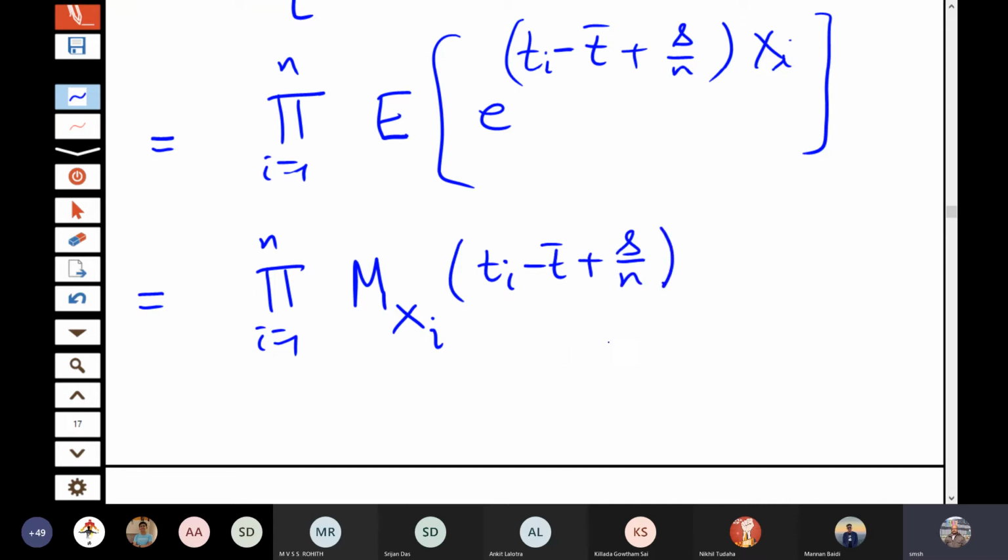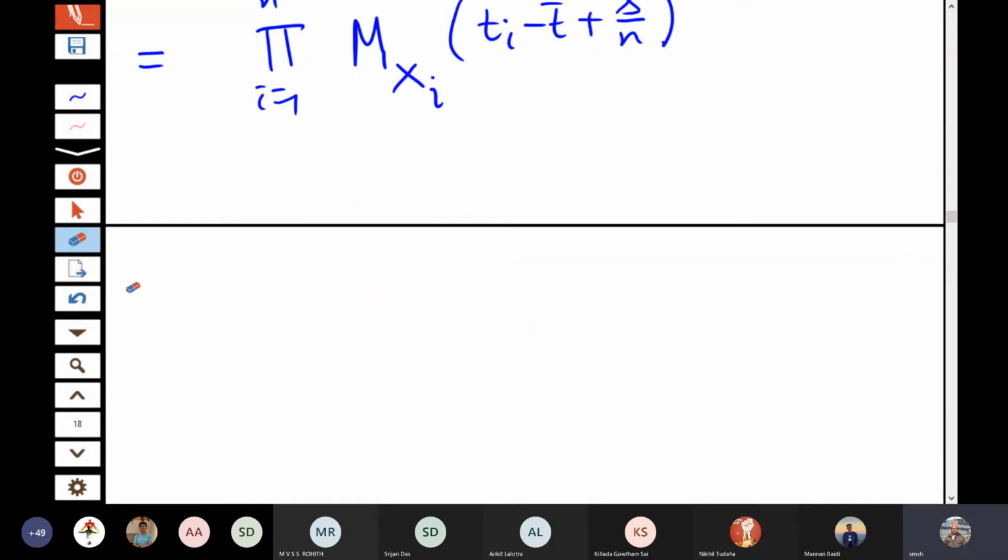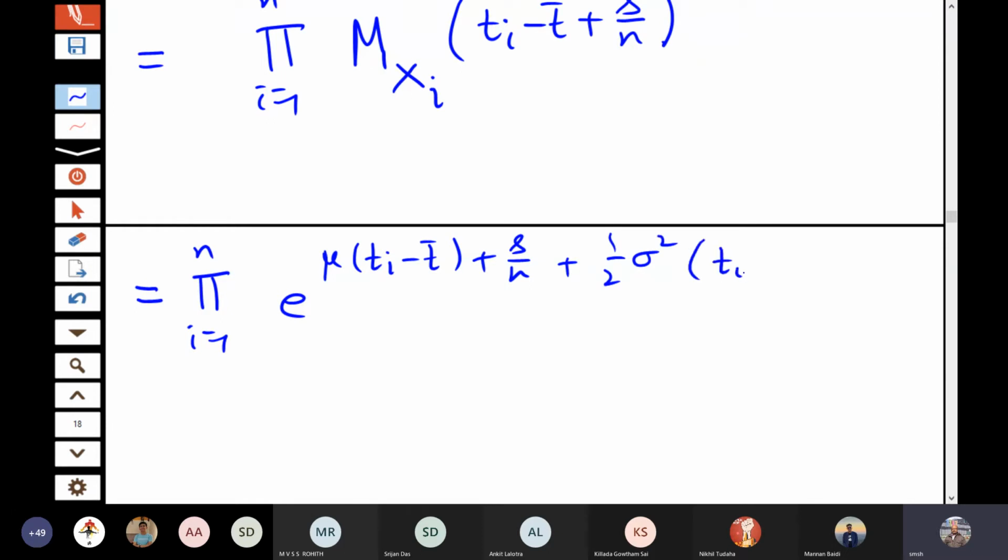Since xi follows normal mu sigma square, so this term we can write it as product i equals 1 to n e to the power mu (ti minus t bar plus s by n) plus half sigma square (ti minus t bar plus s by n) whole square.